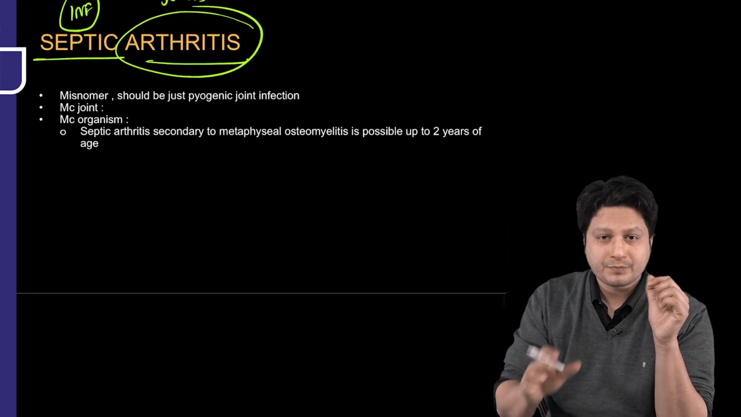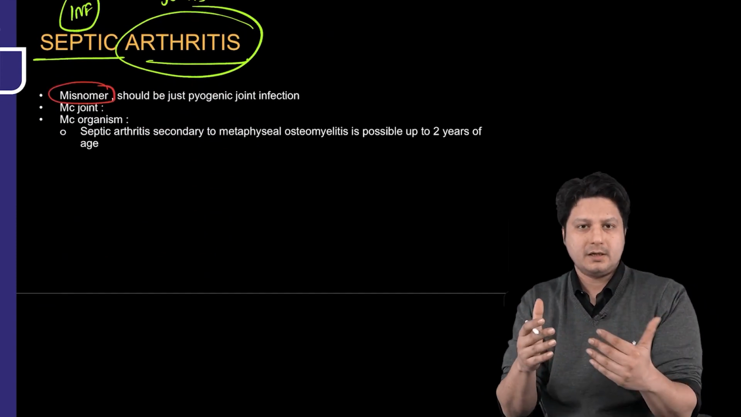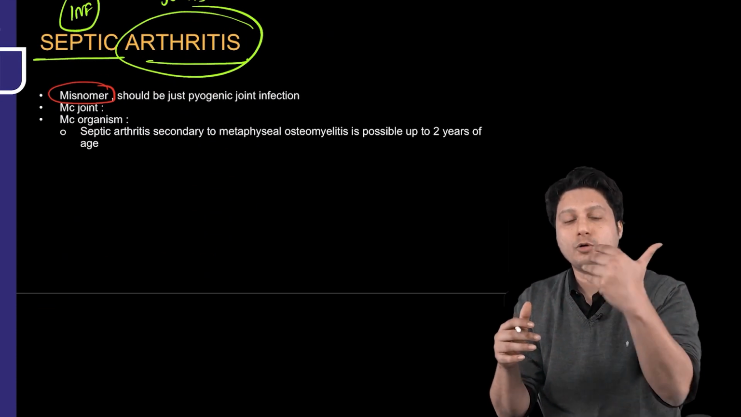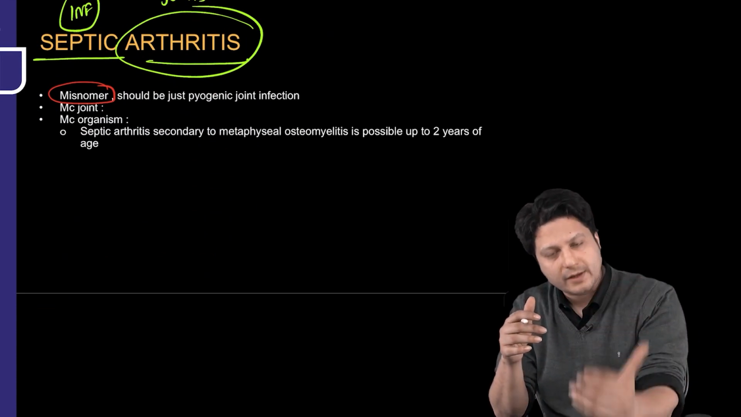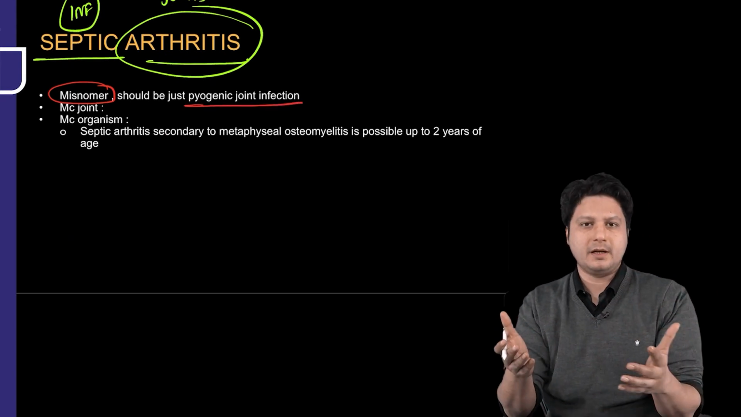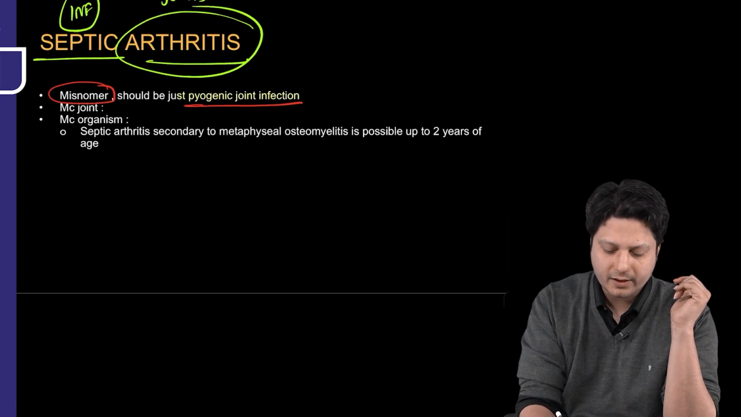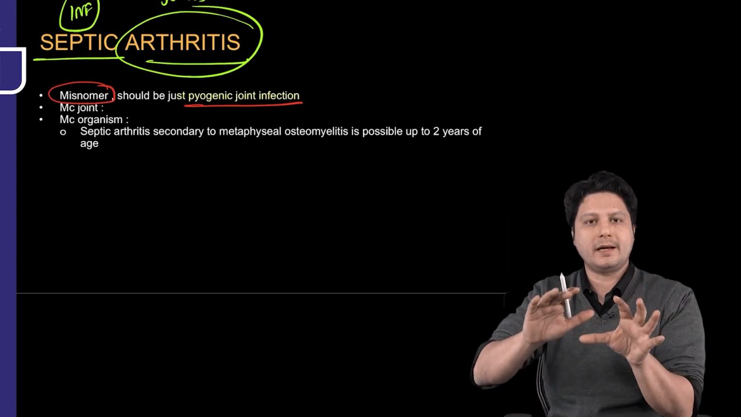So point number one, it is a misnomer. It shouldn't be septic arthritis, because it is not the outcome we are talking about. We are talking about the infection of the joint itself. All right. So it should be pyogenic joint infection. Simply, it should be named pyogenic joint infection, where there is no requirement of coining it as septic arthritis.